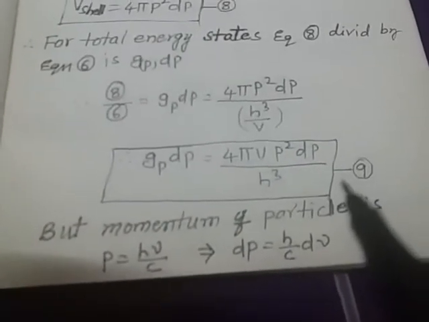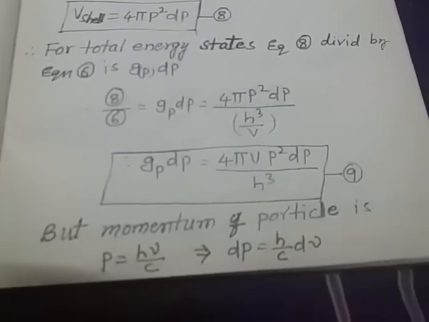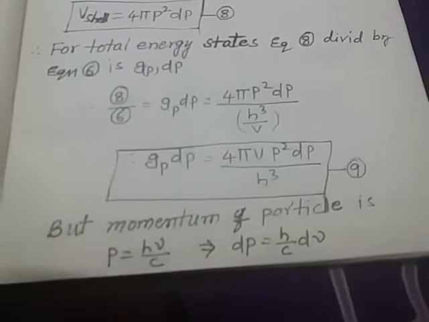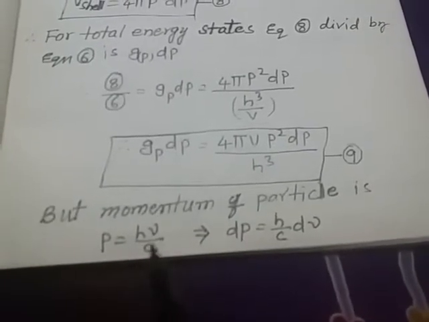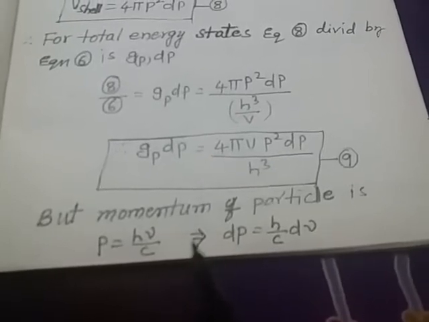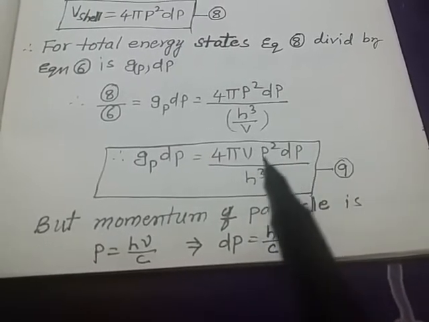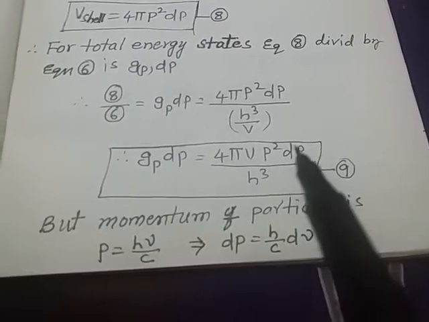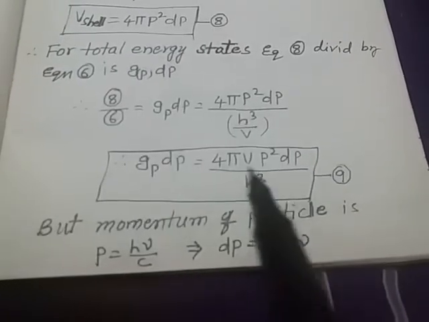Let us assume the momentum of the particle is p equal to h nu by c. In this equation, let us substitute the momentum p value and its change dp to simplify equation 9.